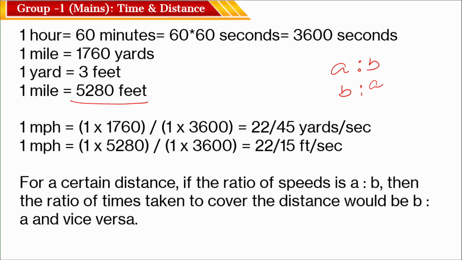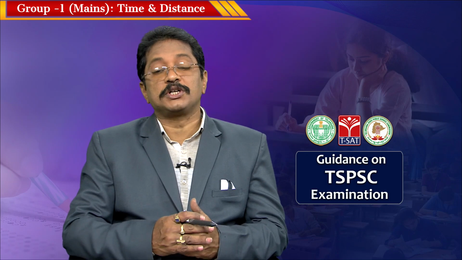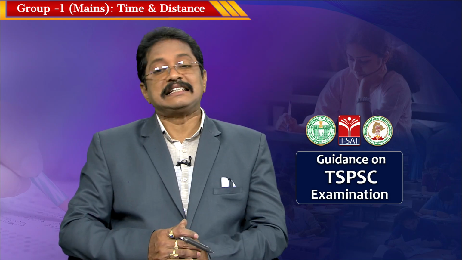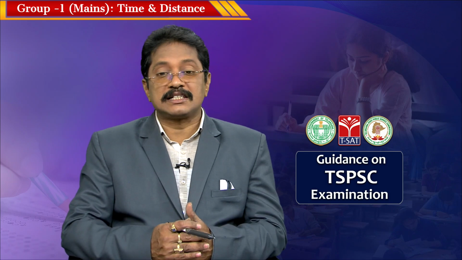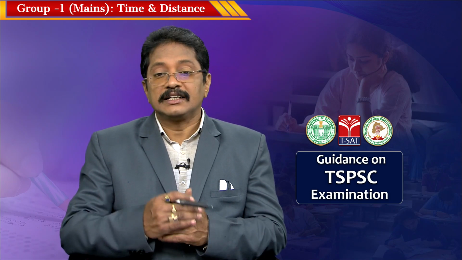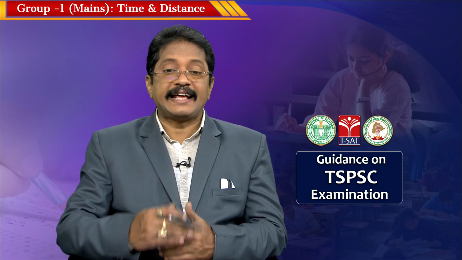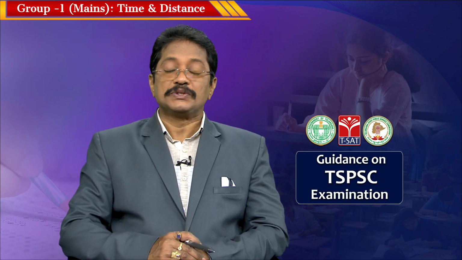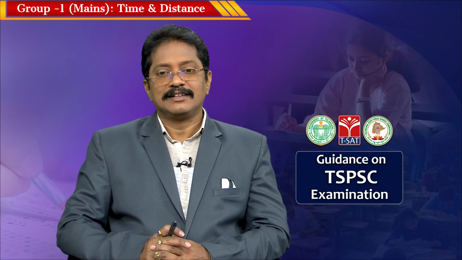Already I said the relation between speed and time: speed is inversely proportional to time, V is proportional to 1 by T. So, if the ratio between the speeds of a vehicle is A is to B, then the ratio of the time taken to cover the given distance would be B is to A. So, all these are very important.